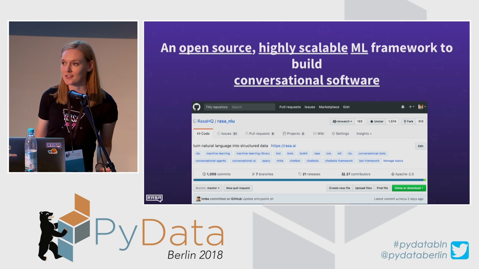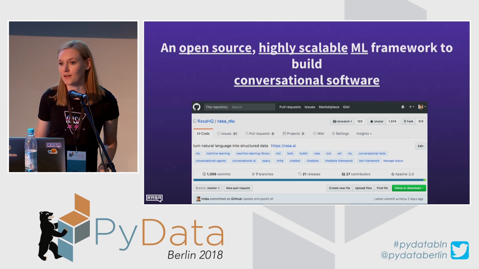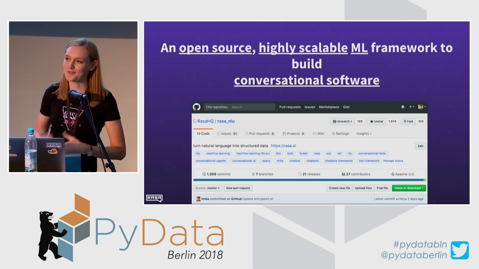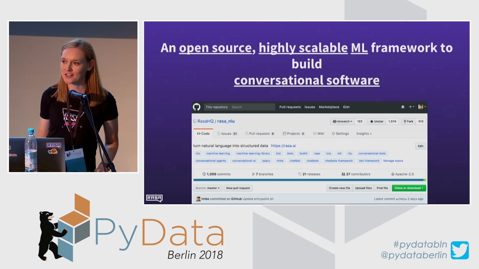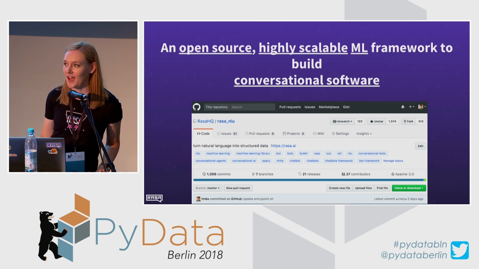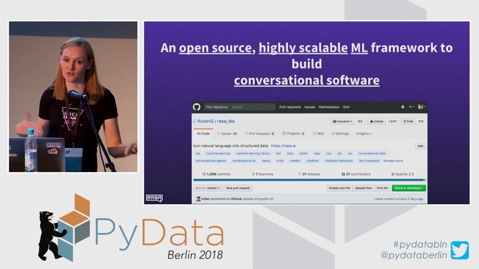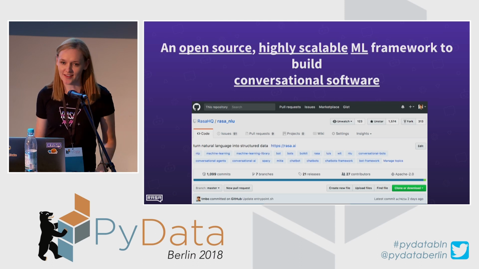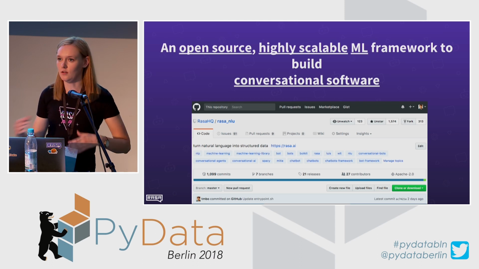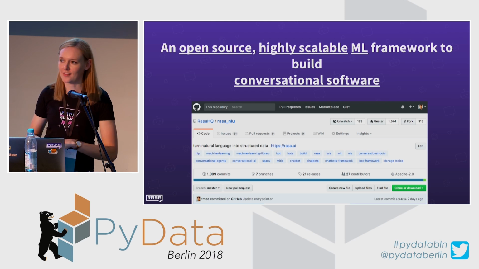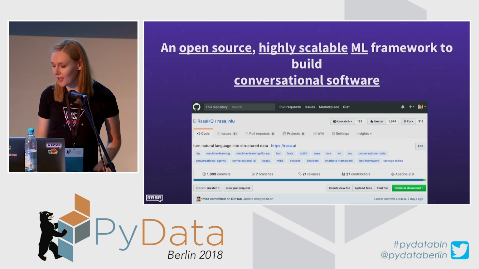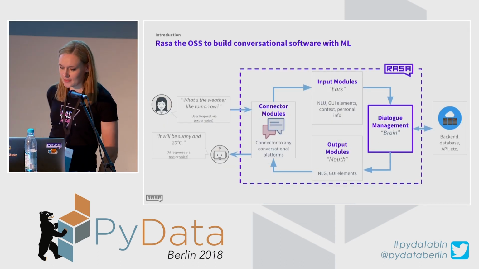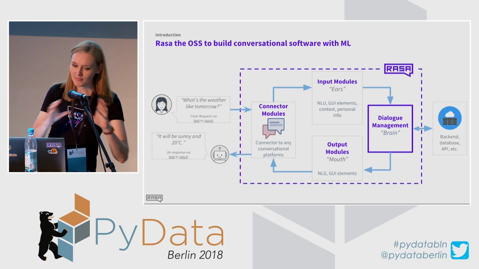And Rasa Core is a library for dialogue management. So when a chatbot learns to understand what the users say, they have to learn to respond. So Rasa Core uses machine learning to predict what action a chatbot should make at a specific state of the conversation. And it's all based on machine learning, and that's why it learns from the data. So there are no predefined rules or happy path that users have to follow. But we will look into it in more detail quite soon. So this is the overview of how the stack works